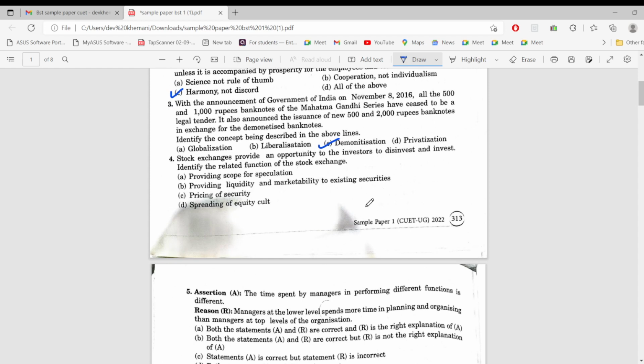Stock exchanges provide an opportunity to the investors to disinvest and invest. Identify the related function of stock exchange. So providing scope for speculation? No. Providing liquidity and marketability to existing securities? Yeah, this is correct. And pricing of security? No. Spreading of equity cult? No, because disinvest and invest? No. So 4B would be the correct answer.